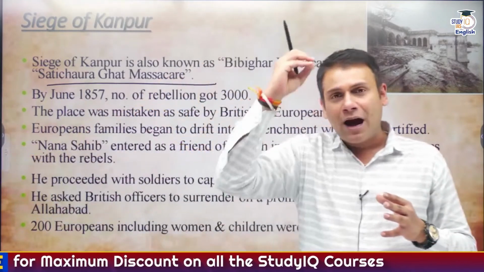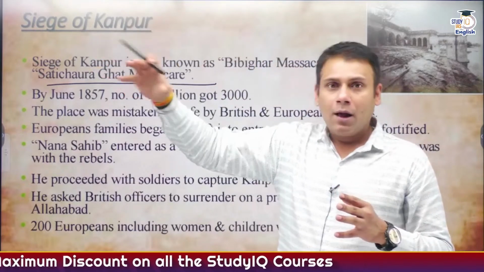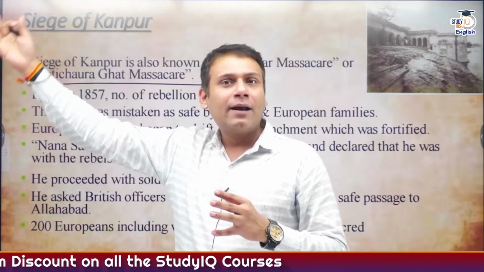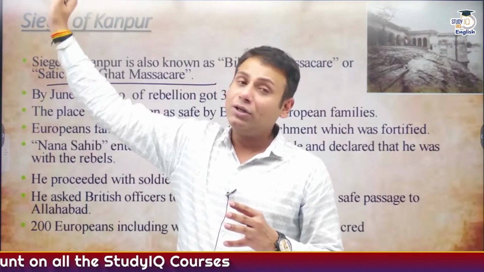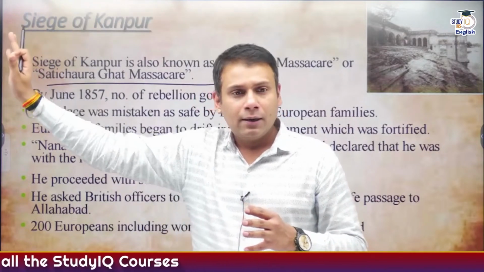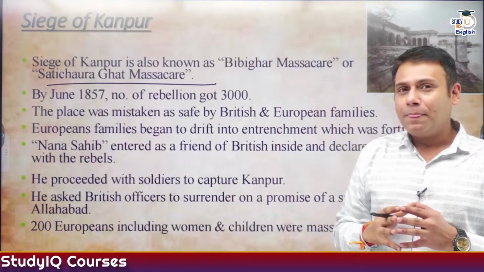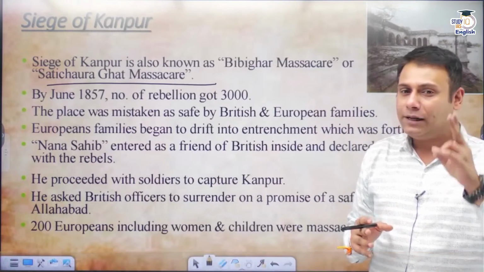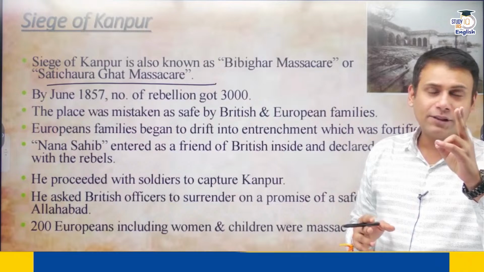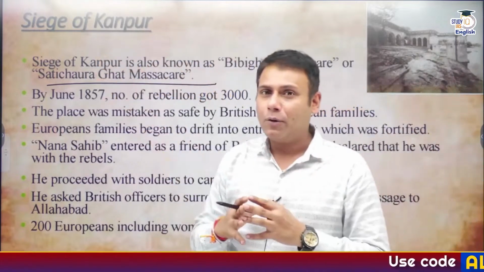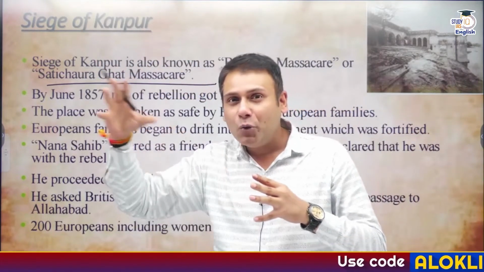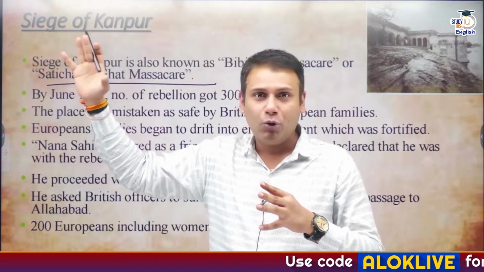They had a plan: from Kanpur they would move to Allahabad, to Calcutta, and from Calcutta through Southeast Asia. At this point of time, more than 200 European families were kept in the fort of Kanpur, and they planned to move towards Prayagraj, Allahabad and Calcutta and so on.